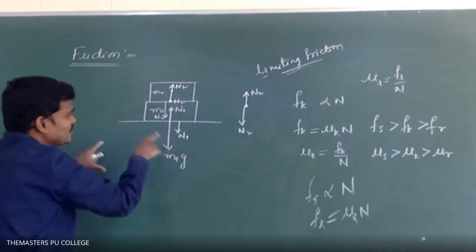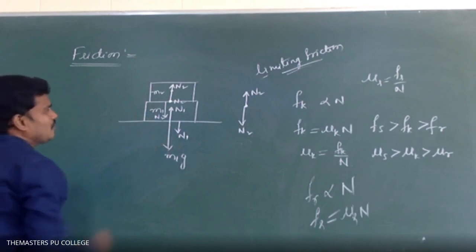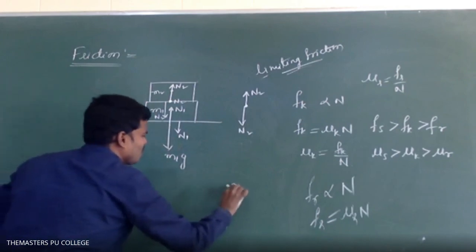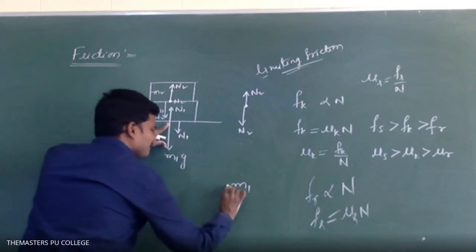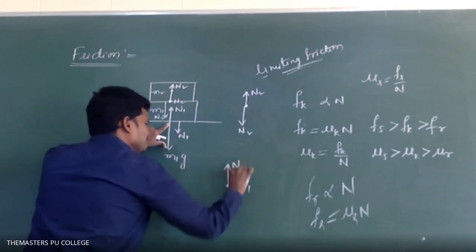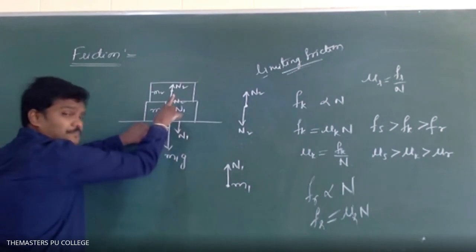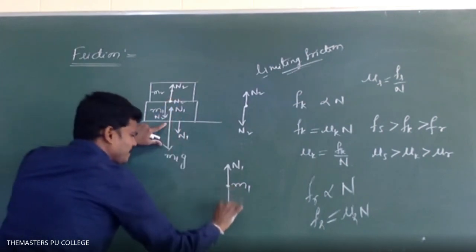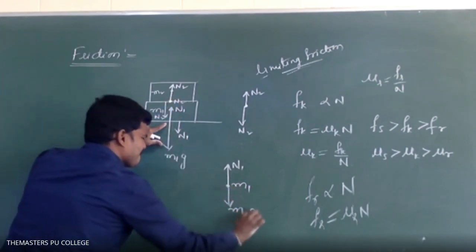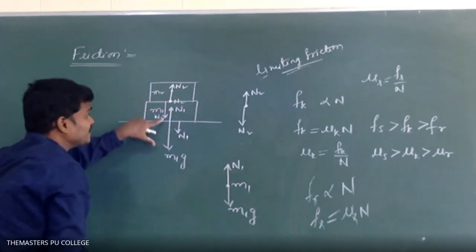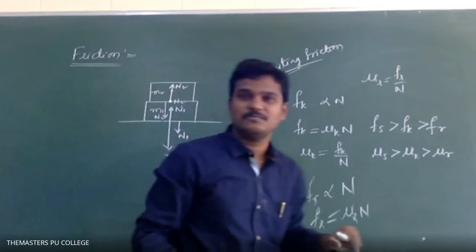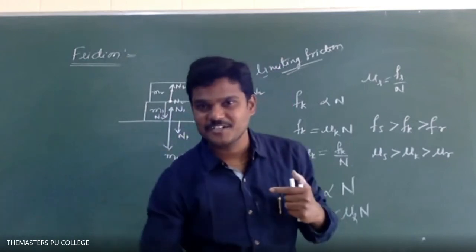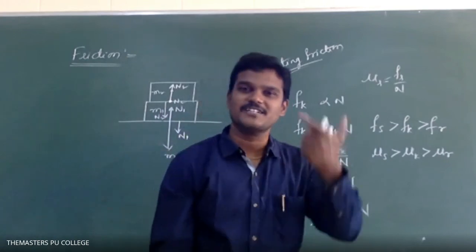Just see only the forces acting on M1. Forces acting on M1: N1 up, and the weight of the body down. One more is acting downward. Tell me, if I am standing on a floor, I am exerting normal reaction on the floor, and the floor exerts normal reaction on me.